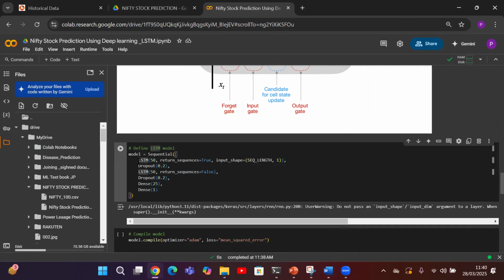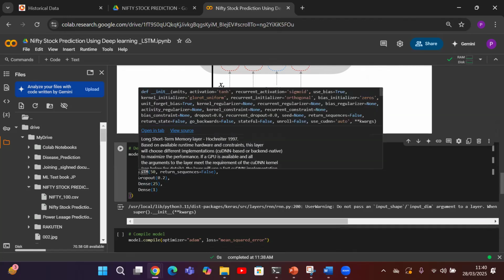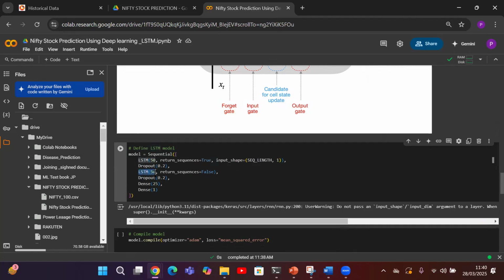Then we add a dense layer. Before adding the dense layer, you can see here, I added one more LSTM with 50 neurons with the same pattern, again a dropout of 0.2. The number of layers you can add is trial and error only, whichever works for better prediction. So we finalize with a fully connected dense layer, which is used to generate the final prediction. So this is Dense of 1, which produces the final prediction.